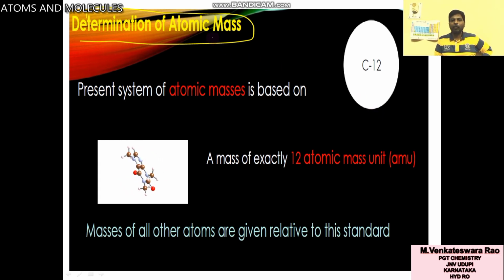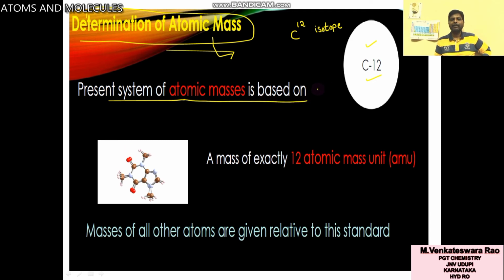To determine atomic mass, the reference element is C12. If you don't know this, you have to write 12 at the top, as a superscript. It is called the C12 isotope. The present system of atomic masses is based on the C12 isotope.